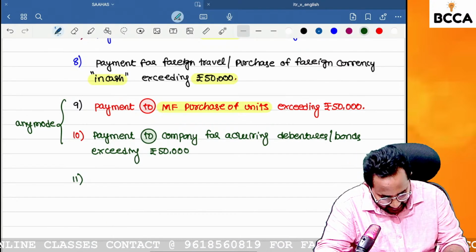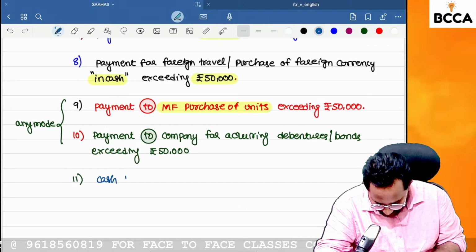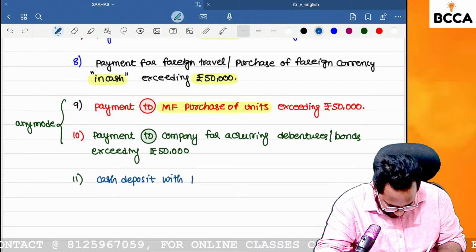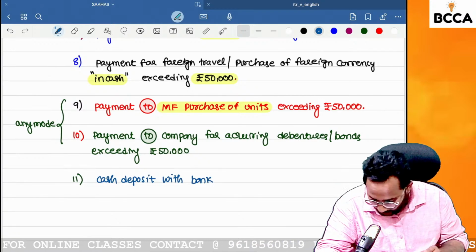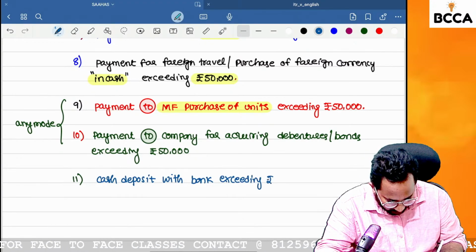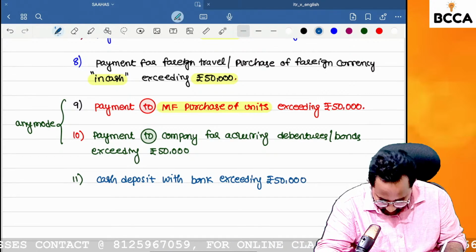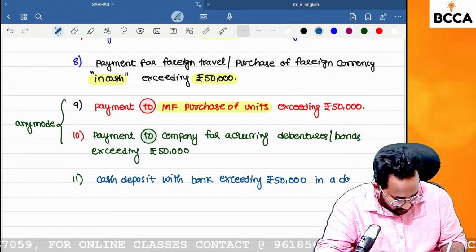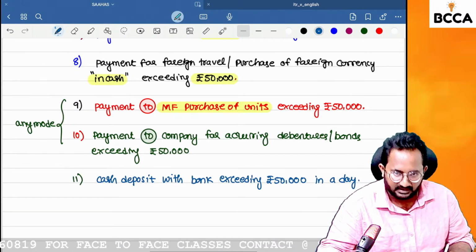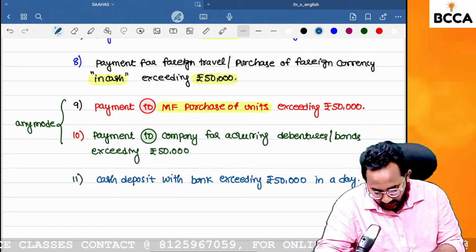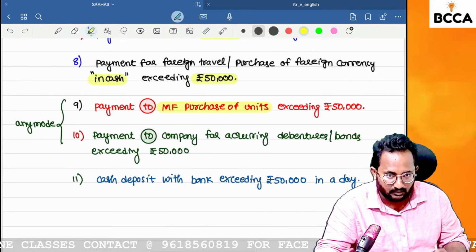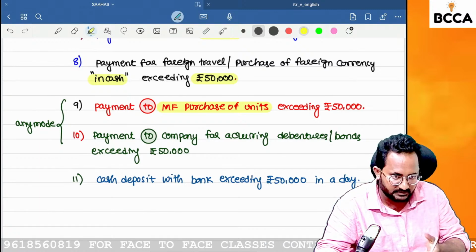I want to make a cash deposit with the bank, in my account, exceeding rupees 50,000 in a day. Just go to the bank and give 60,000 in cash. Yes, sir, and request the management to please make the deposit in my bank account. Fill in your particulars, all the things. The deposit form also you can fill.